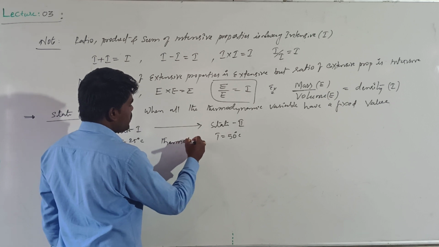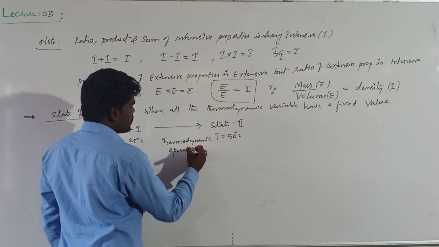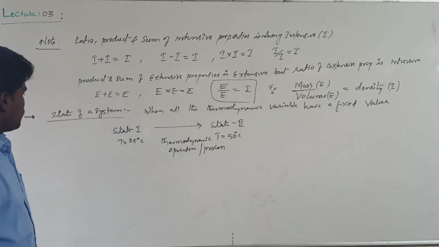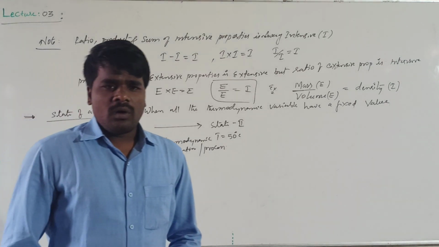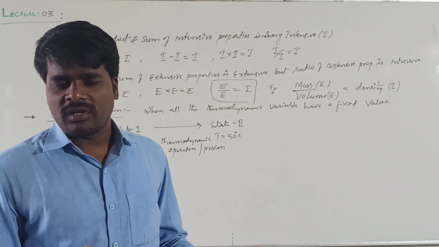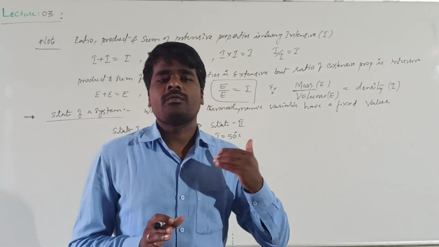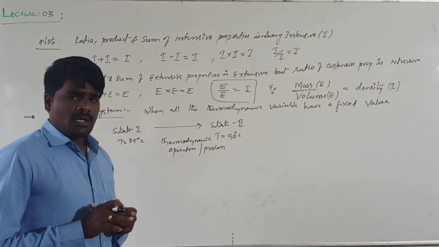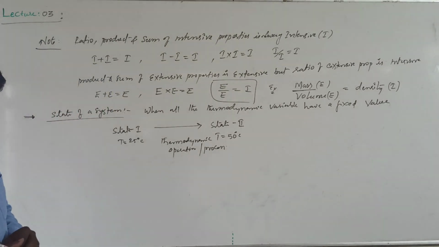We call it a thermodynamic operation, or we also call it a thermodynamic process. This is the meaning of state of a system. What is meant by state of a system? A system is said to be in a certain state when all its thermodynamic variables have fixed values. If you change any one of the thermodynamic variables, then what happens? The system will move from one state to the other state. The process which is associated with this change in the system is called a thermodynamic operation or thermodynamic process.